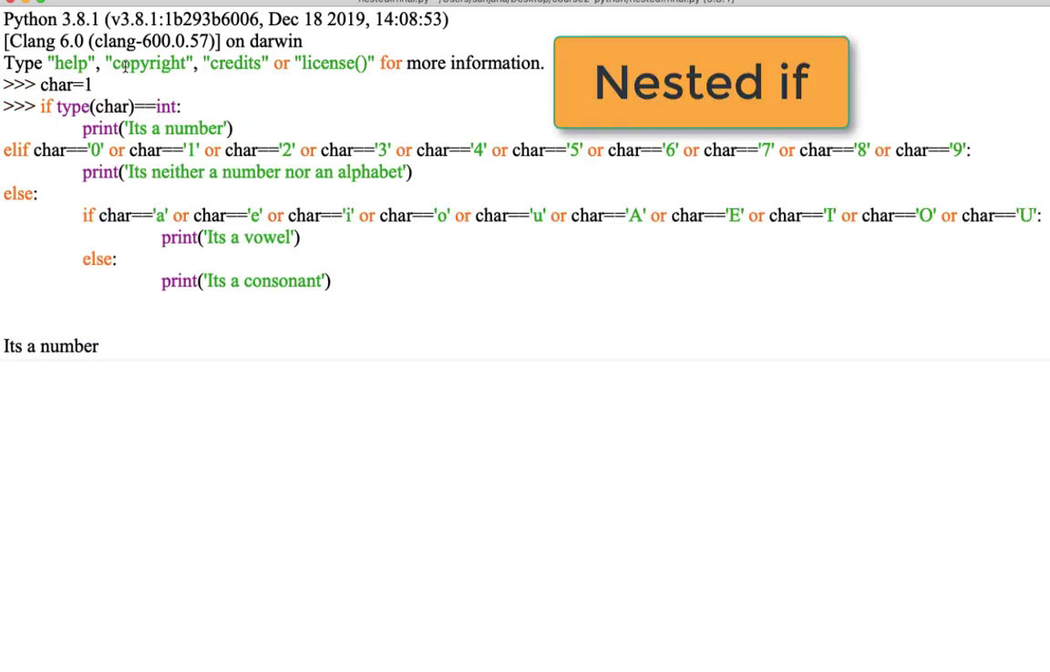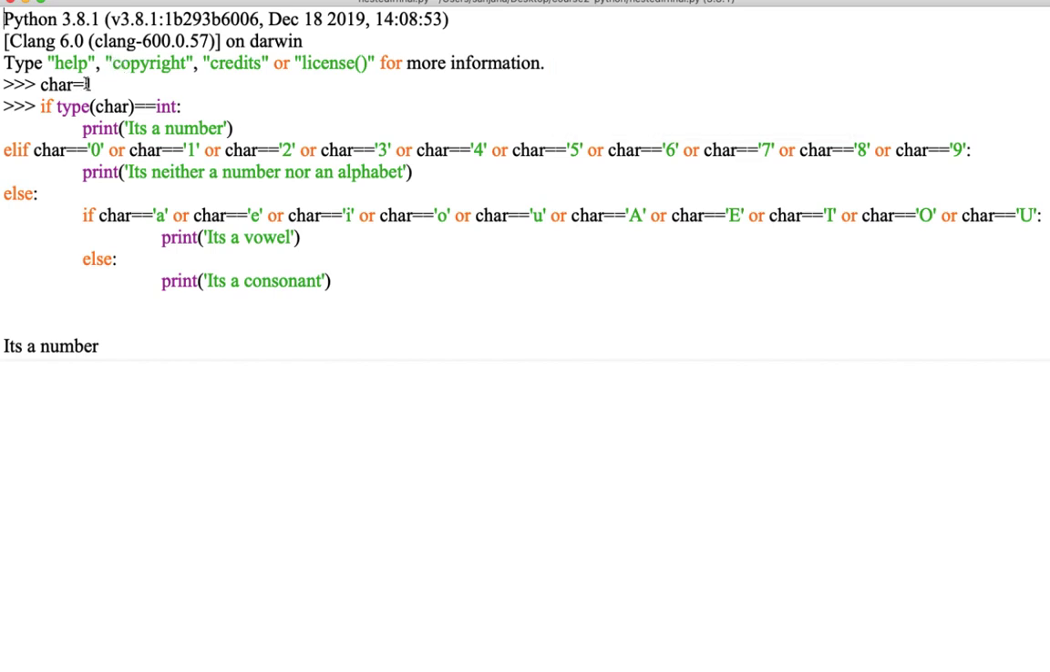Finally, we will see the nested if statement in Python with an example program. Accept a character and check if it's a number or an alphabet. If it is an alphabet, print whether it is a vowel or a consonant. If it is a number, within quotes, then print it's neither a number nor an alphabet.